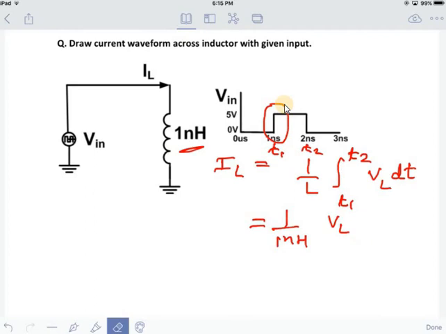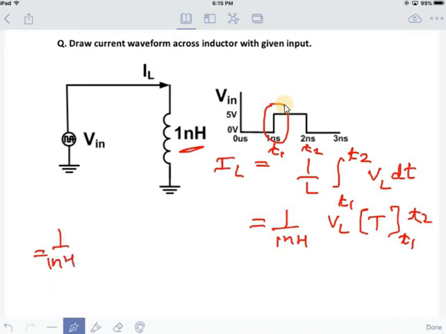integral of V dt from t1 to t2. Okay, so this will be 1 by 1 nanohenry.